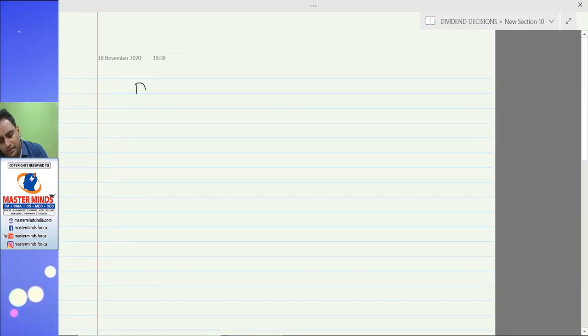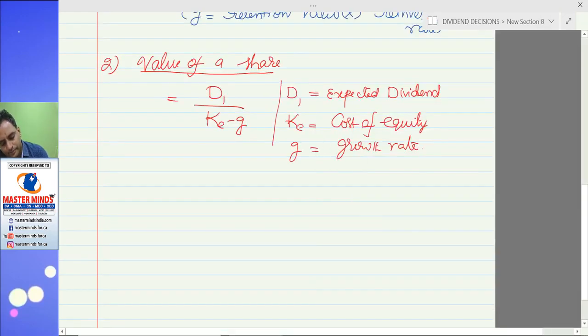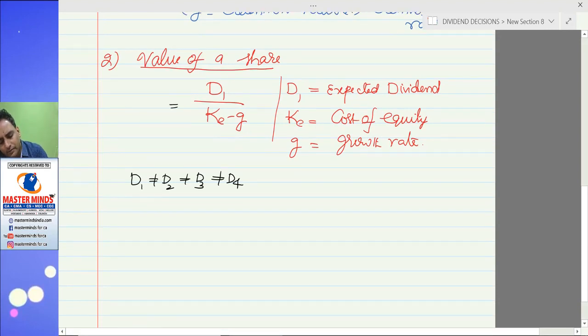You can see D1 is not equal to D2 here. D2 is not equal to D3 here. D3 is not equal to D4 here. So to find the value of share, we use a formula: D1 divided by Ke minus C.